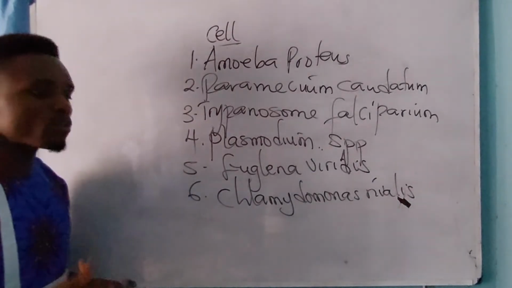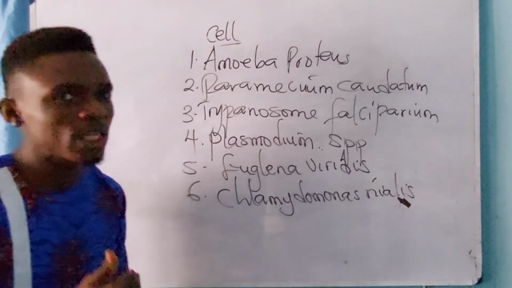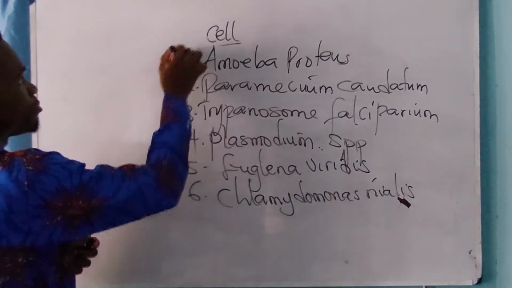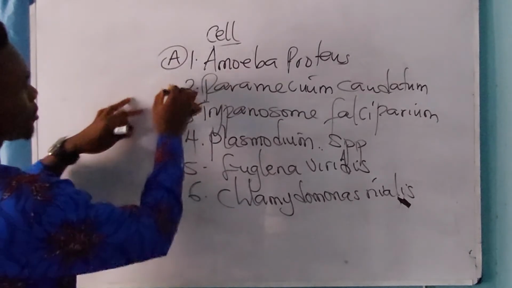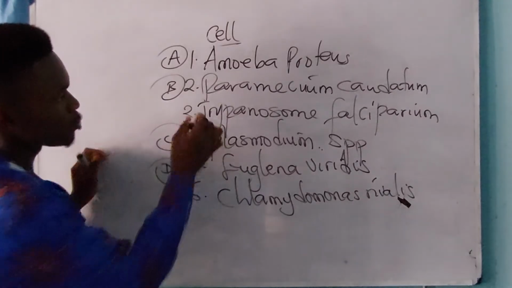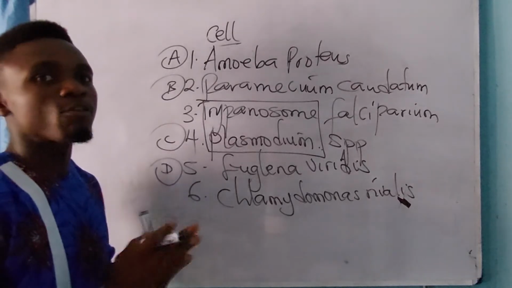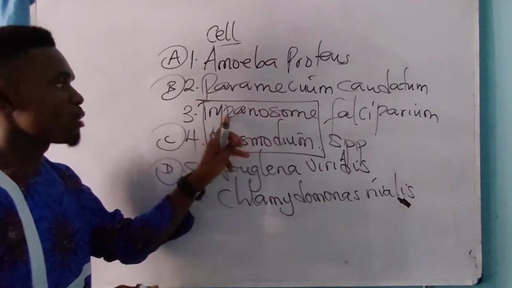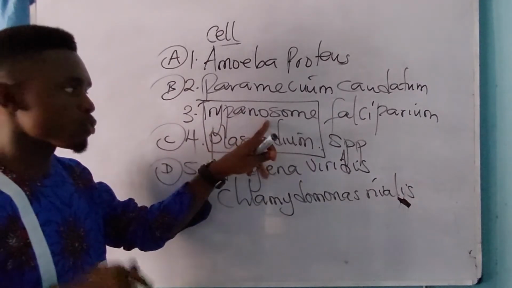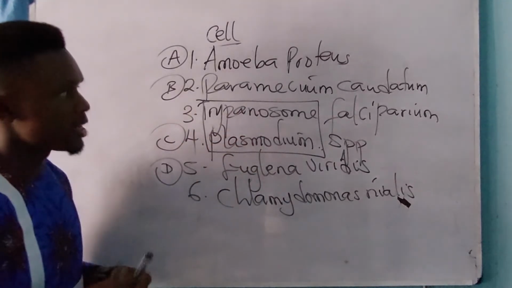Now they'll ask you, which of the following is the parasitic form of protozoans? Perhaps they'll give you options A, B, C, and D. Please take note: Trypanosome and Plasmodium are the parasitic forms of protozoans. You can never have these 2 options in the same question. They will either give you Trypanosome or Plasmodium. They are the parasitic forms of protozoans. Take note of that.